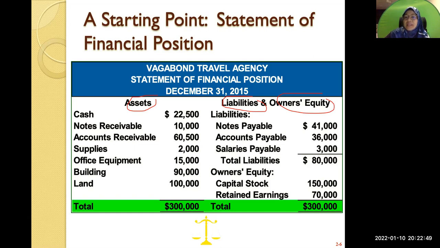You have notes payable. So we see notes payable, anything that is payable is a liability, because why? You have to pay in the future, right? You also have accounts payable, means that you have to pay, so it's a liability. Salaries payable means that salary that you have not paid, so it's a liability to you. But if you look at the assets again, you see that the term is receivable, right?